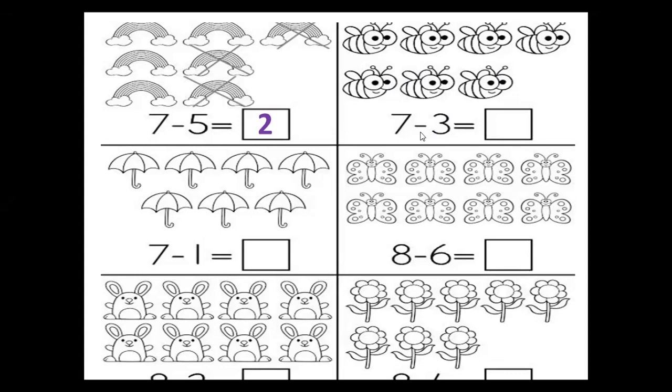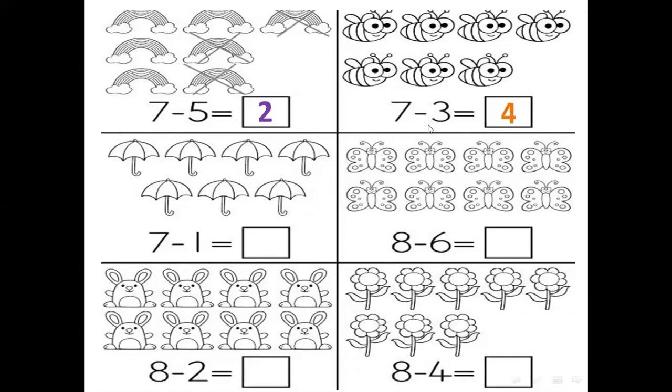7 minus 3. Yes, 7 minus 3 equals 4. Excellent, Mazen. Thank you.